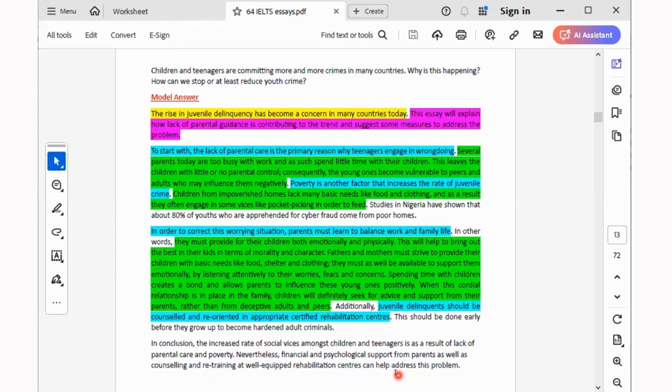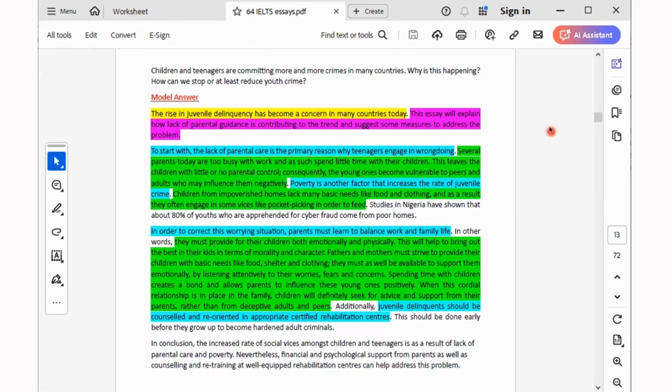So band 9.0 is determined by many things, not just by 250 words. But again, if you don't write up to 250 words, you can just forget band 9.0, forget band 8.0, forget band 7.0. Your score will not exceed 6.0. I always like to emphasize that because I see some people writing essays of 100 words, 150 words. Why? It's not proper. So please don't even do that. After writing your essay, somebody is thinking, how do I know whether I've written 250 words?